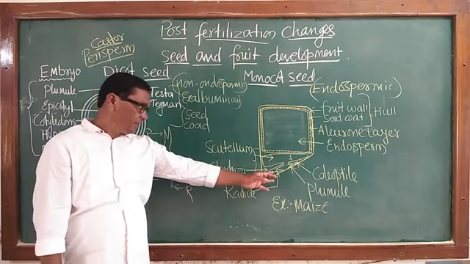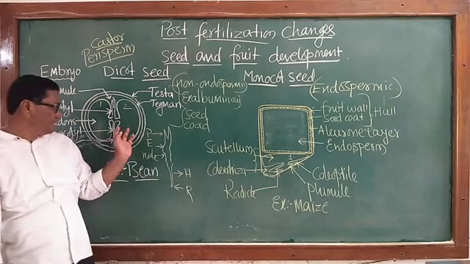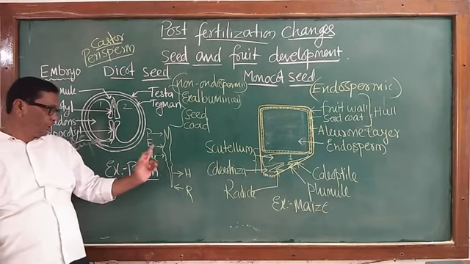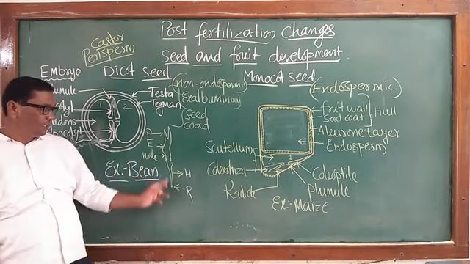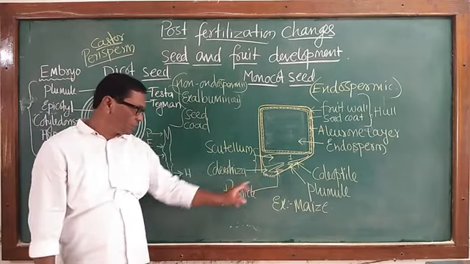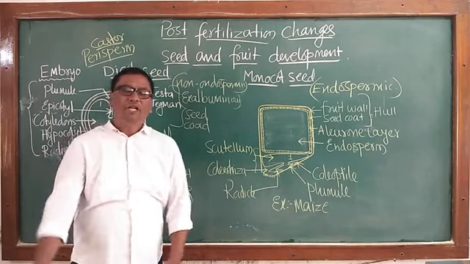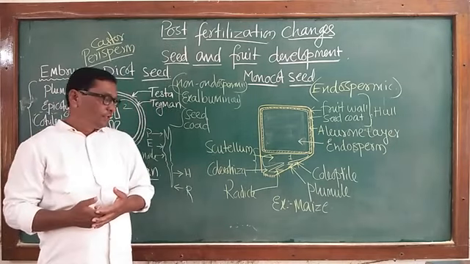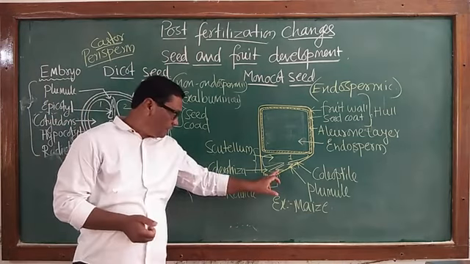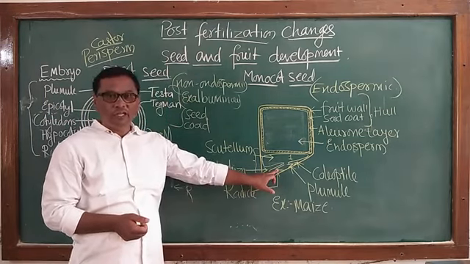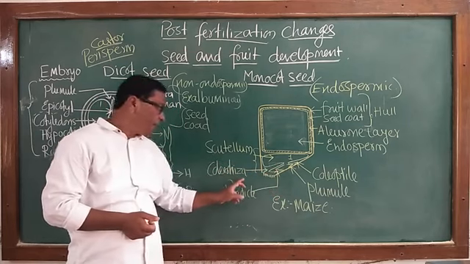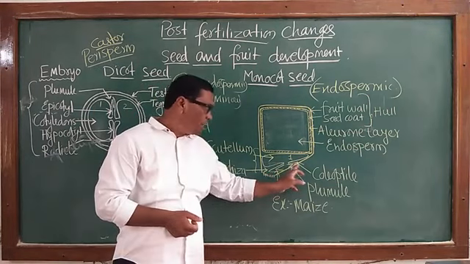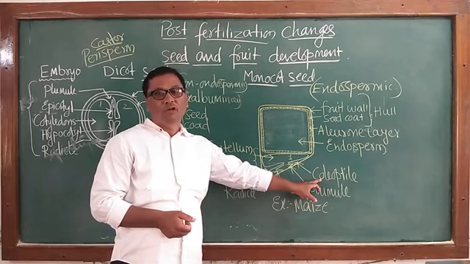We can see the embryo axis here also, as here there is embryo axis in the center showing plumule, epicotyl, node, hypocotyl and radicle. The same embryo axis is also present in case of monocotyledons. But the difference between the embryo axis of monocotyledons and dicotyledons is the radicle of the monocotyledonous embryo is covered by a protective covering called coleorhiza, whereas the plumule is covered with a protective covering called coleoptile.